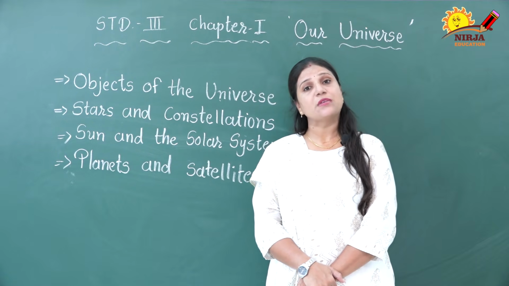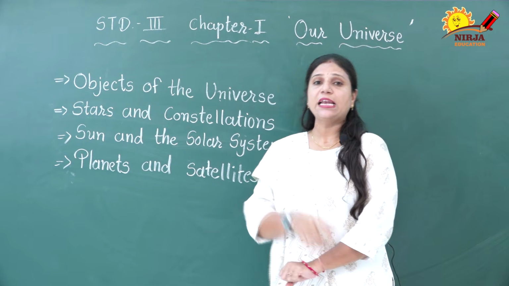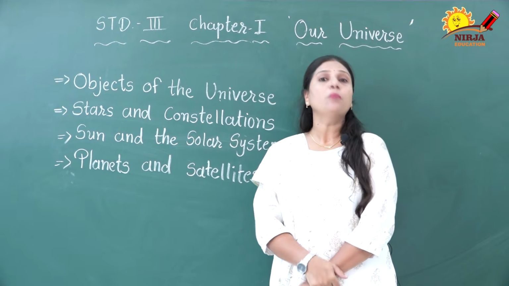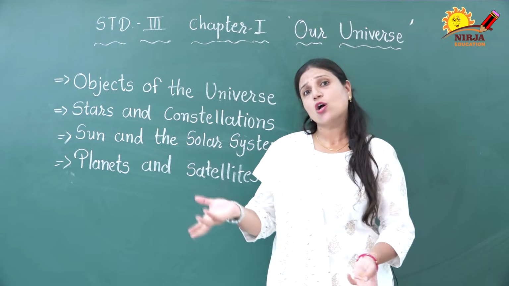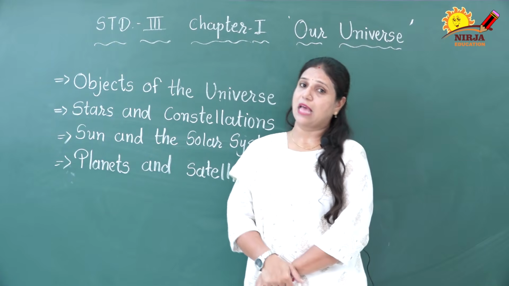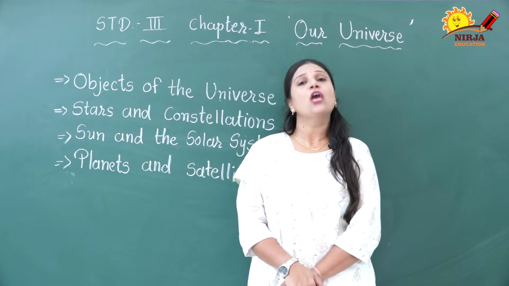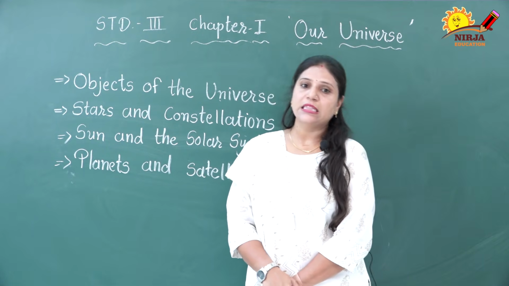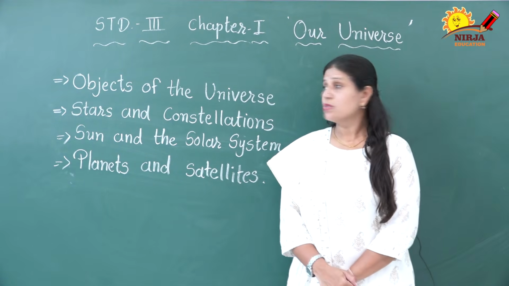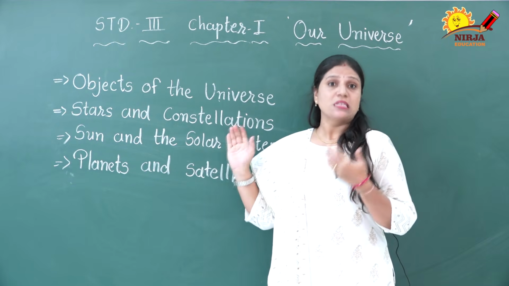Our solar system is the part of one galaxy. It is located at the edge of this galaxy. This galaxy is named Milky Way. Why is it called the Milky Way? Because our galaxy appears as a milky band of light in the sky when we see it in a really dark area. Students, you know what is a galaxy and what is a star.